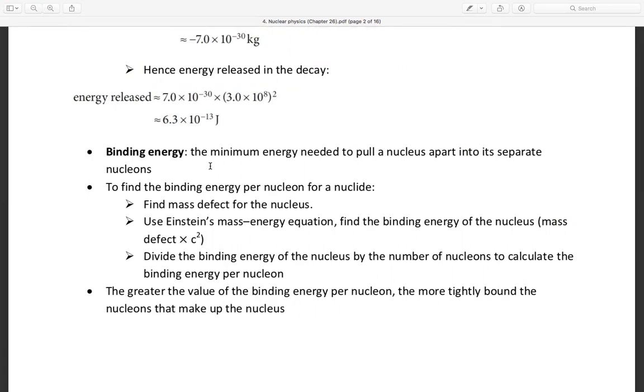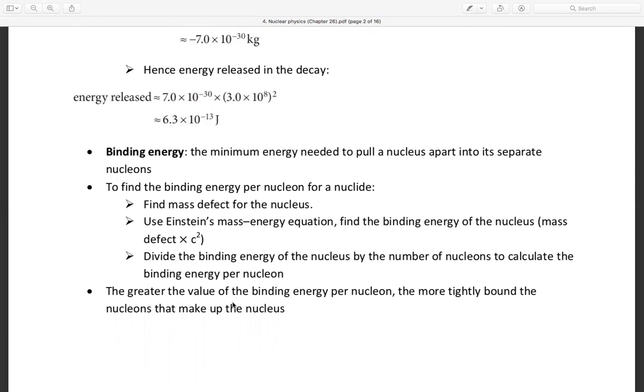To find the binding energy per nucleon for a nuclide, find the mass defect of the nucleus. Use Einstein's mass-energy equation to find the binding energy of the nucleus: mass defect times c squared. Divide the binding energy of the nucleus by the number of nucleons to calculate the binding energy per nucleon.